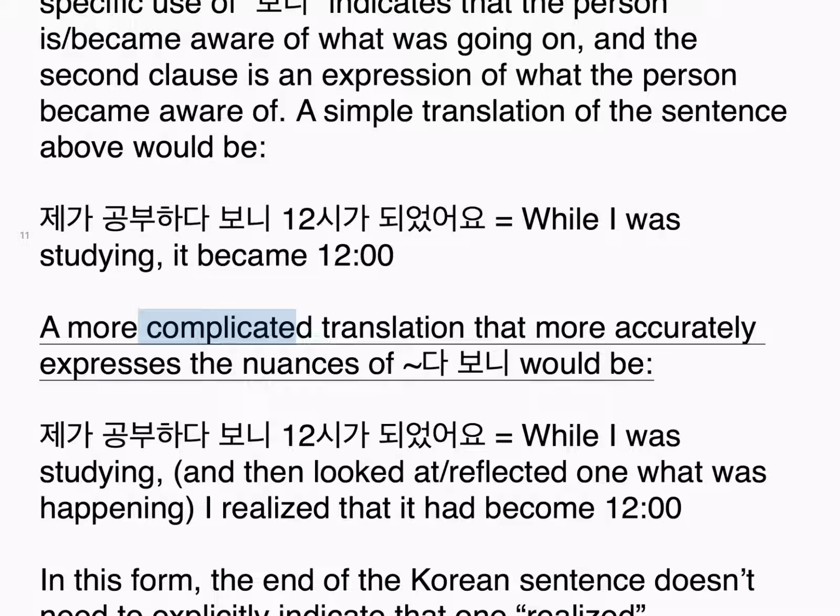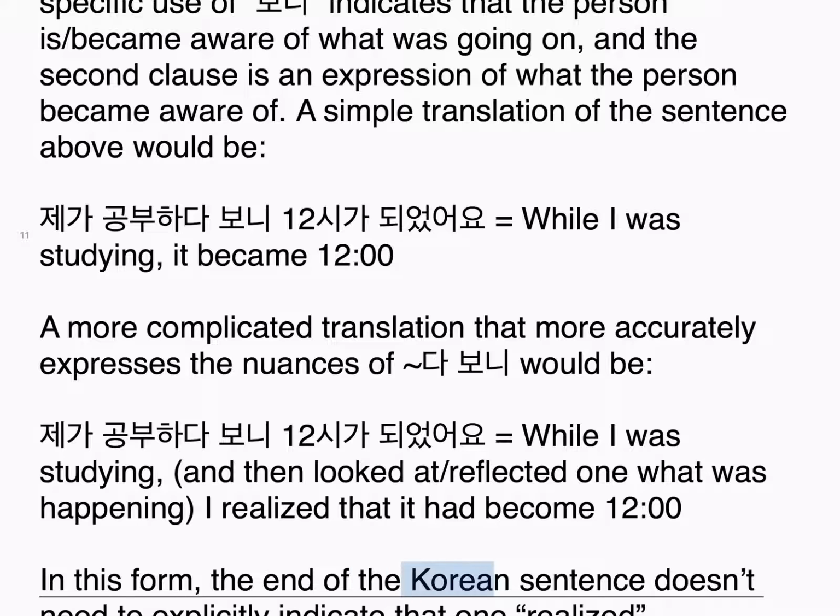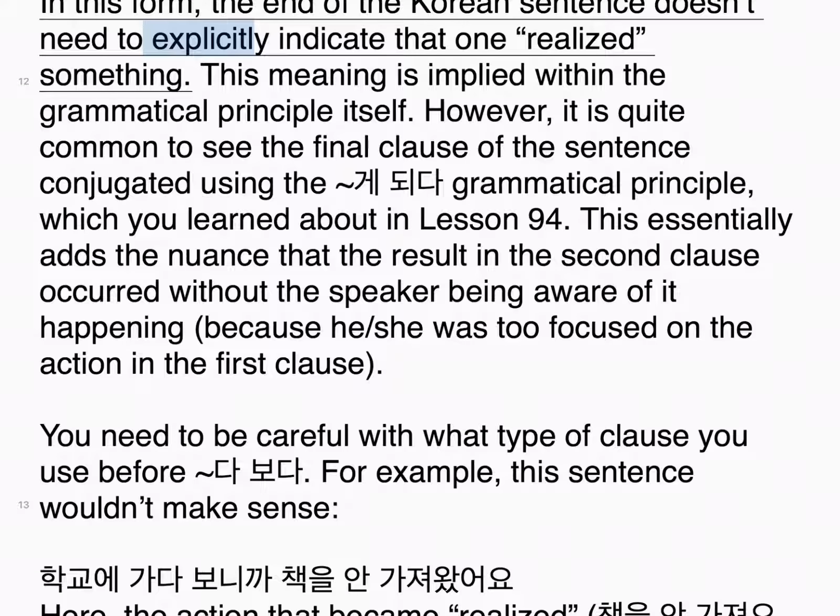A more complicated translation that more accurately expresses the nuances of 다 보니 would be, 제가 공부하다 보니 12시가 되었어요. While I was studying, and then looked at, reflected on what was happening, I realized that it had become 12 o'clock. In this form, the end of the Korean sentence doesn't need to explicitly indicate that one realized something.